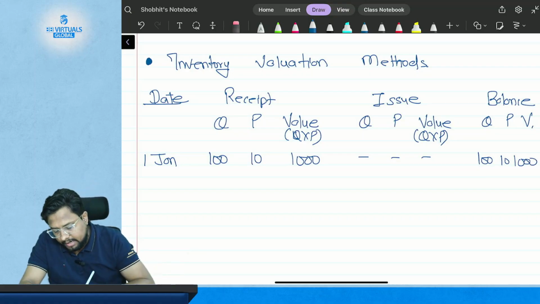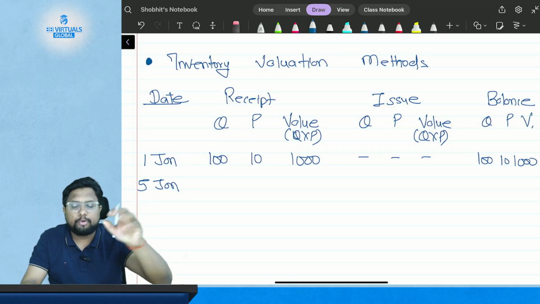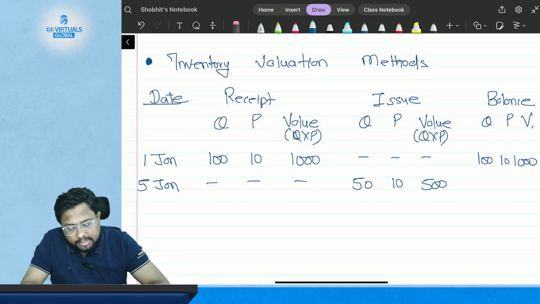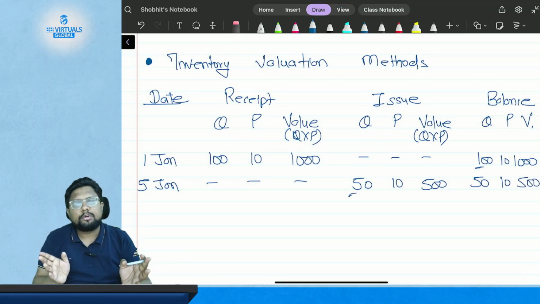Now again, on the 5th of January, you issue the material to the production. There is no receipt, you actually issue. You have issued 50 kgs of material at the rate of $10 per kg, so it is $500. Earlier you had 100 kgs, now you have issued 50 kgs, so you are left with 50 kgs of material at the rate of $10 per kg, which is $500. Till now this is all simple and quite easy.